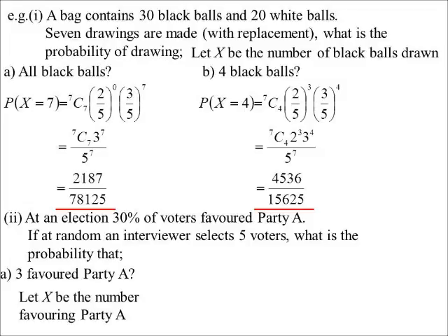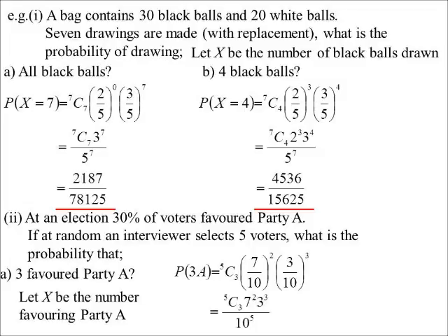So I'm going to let X be the number of people favouring party A. Probability that X equals 3: 5C3, probability of it happening to the power of 3, probability of it not happening to the power of 2. There it is in its unsimplified form. 1323 over 10,000.